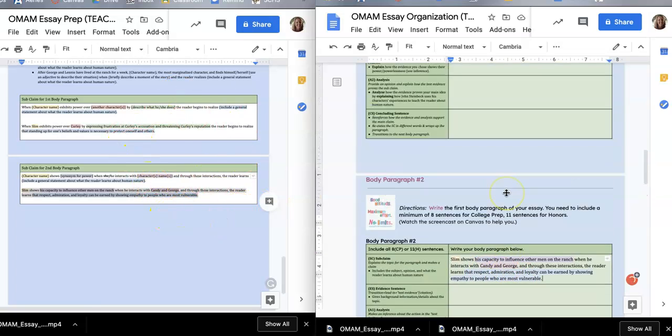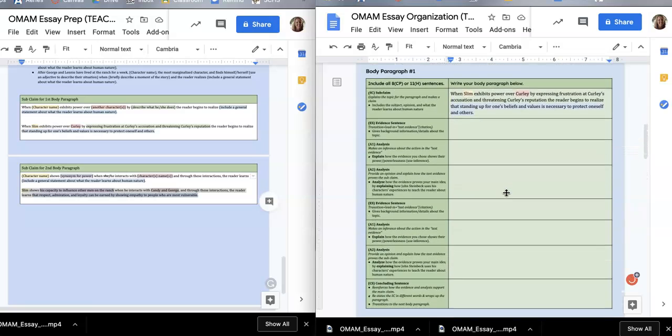Now, the next thing that you're going to do is make sure you get the right evidence for this body paragraph. So these 2 pieces of evidence here and here have to relate to whatever your subclaim was. So my subclaim says, when Slim exhibits power over Curly by expressing frustration at Curly's accusation and threatening Curly's reputation, I'm going to add a comma, the reader begins to realize that standing up for one's beliefs and values is necessary to protect oneself and others.